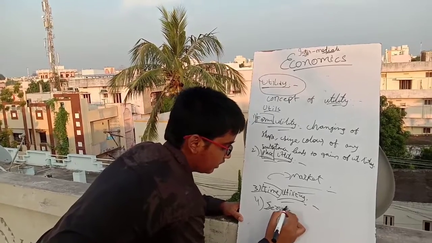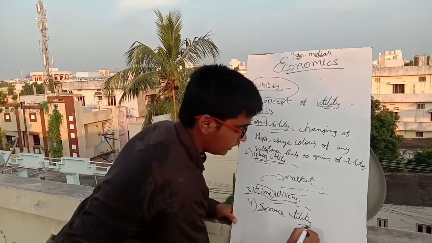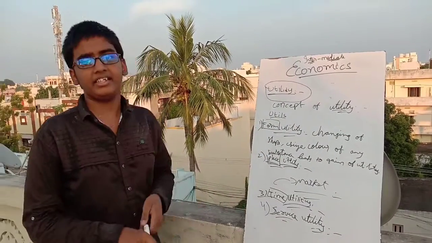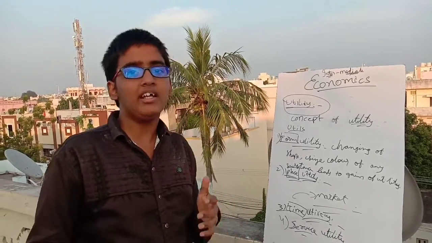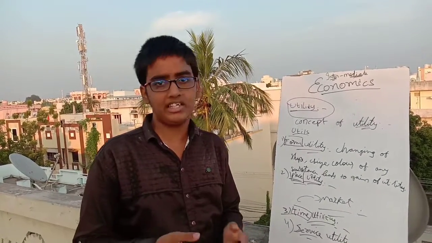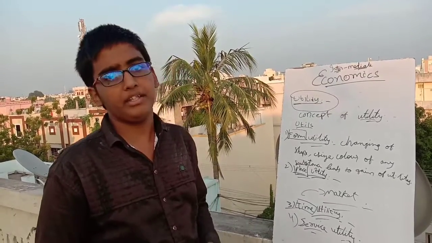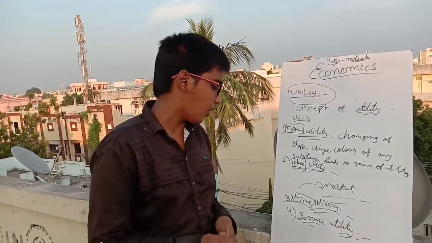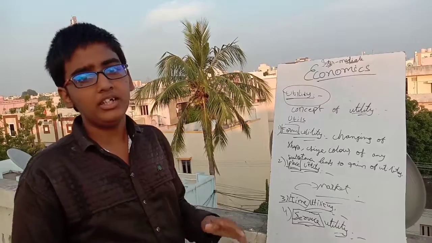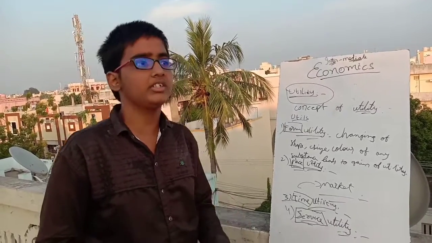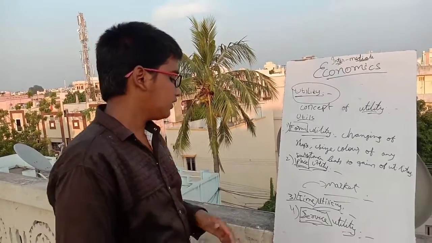Service utility. So in service utility, for suppose, take an example of a teacher. The teacher will teach the student. This will directly help the student to get on in his life. So this type of service will help people to grow up in their life, and this type of utility is called service utility. If any person or anything gets utility or demand because of the services done to that particular product or person, then it is called a service utility.